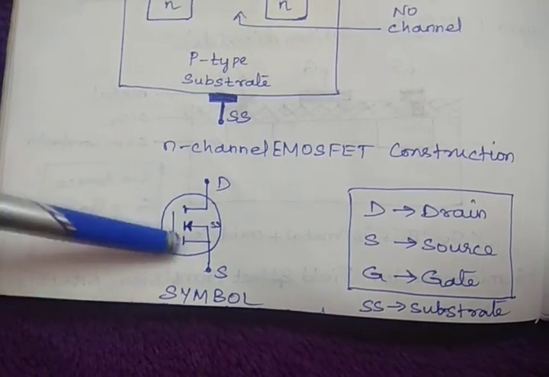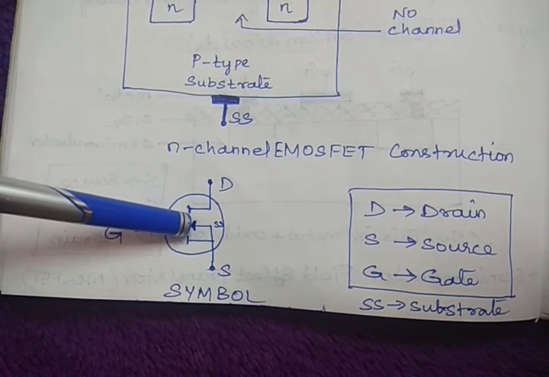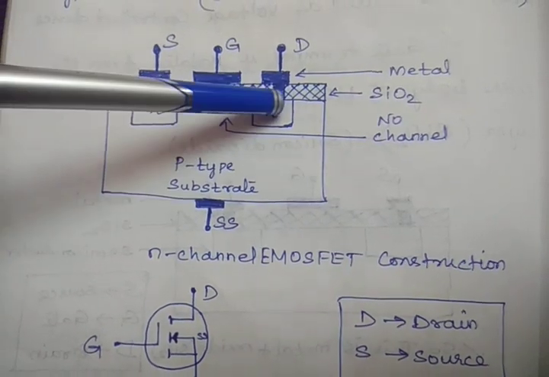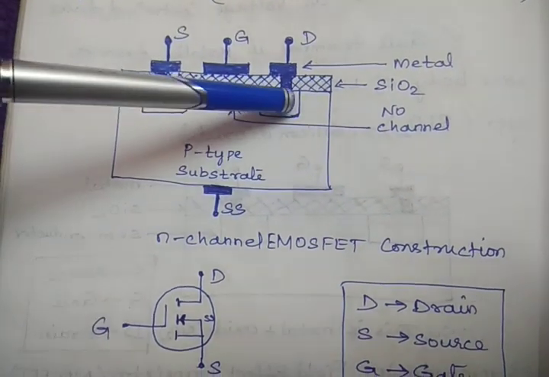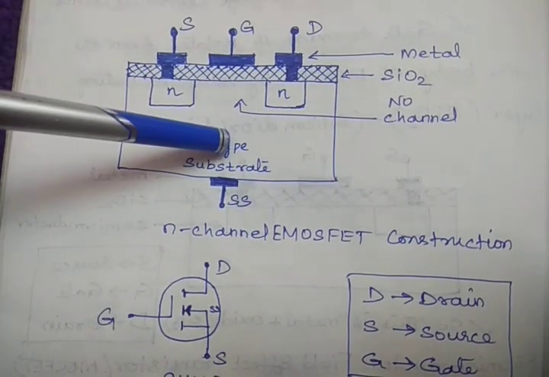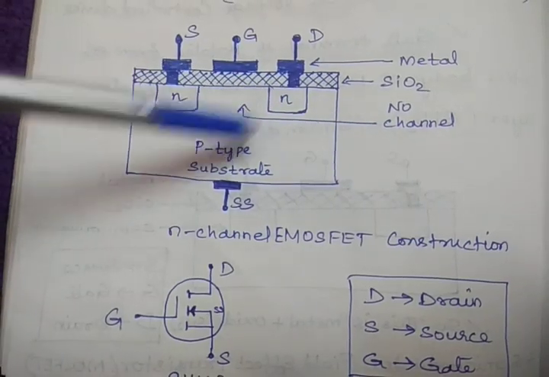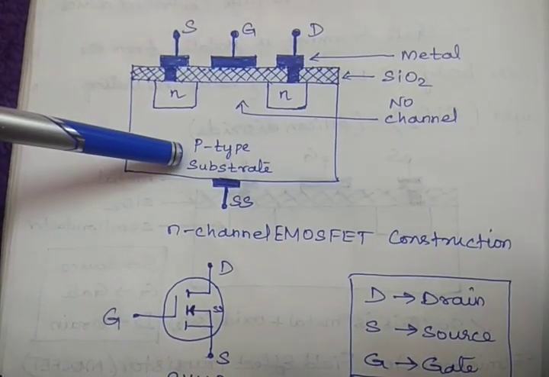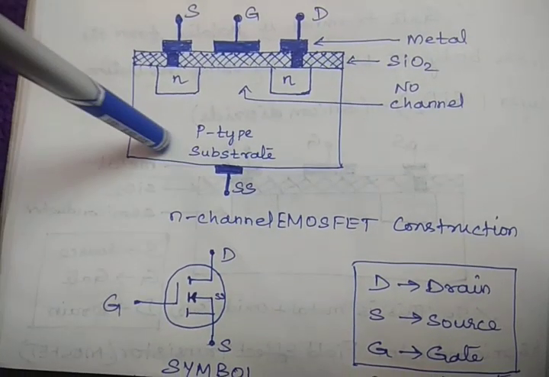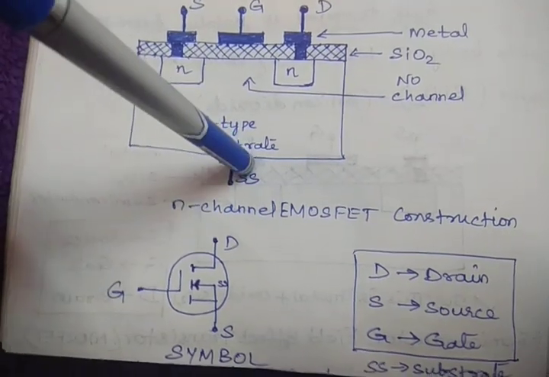I hope you understand. And this arrow mark indicates the current direction. So when P-type and N-type materials are there, if you apply forward bias to this P and N junction, suppose if I am taking P and N here, if I am giving forward bias, then what will happen? Current generally will flow towards the P side, right?